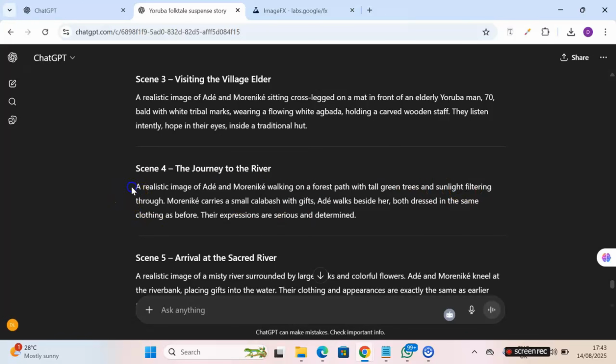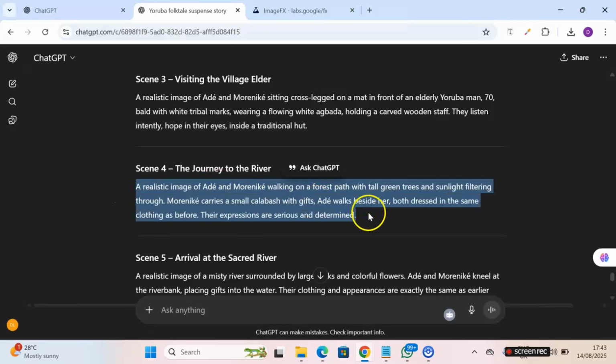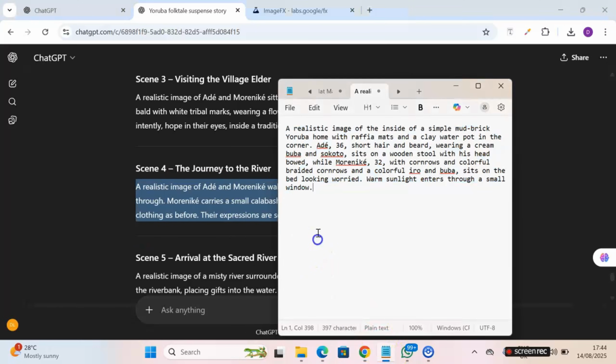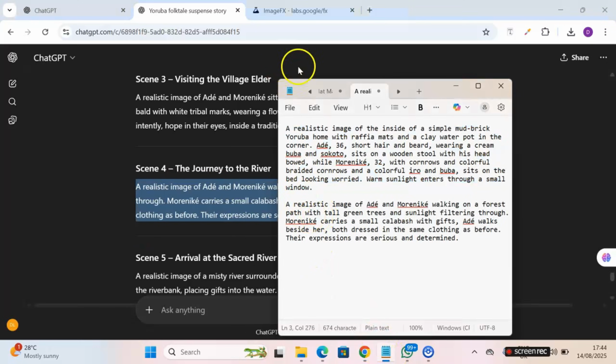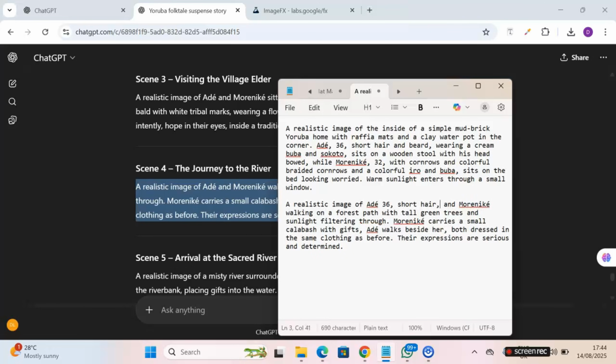Okay, now let's do this. A realistic image. And I will modify this. I'm going to modify this image by stating what they are putting on. So we can just give them a different dressing. We need to specify the age. ChatGPT did not include that in other scenes, so we need to do that. Ade 36, short hair, wearing an Ankara. We can now state a different dress code in this scene. It doesn't have to be the same dress, but what we are trying to achieve is that consistency in terms of the facial look. All right.